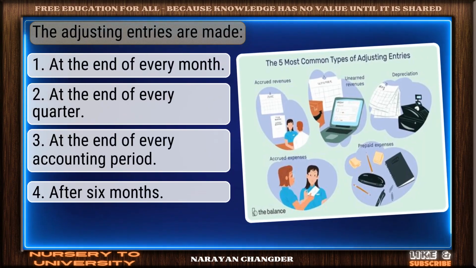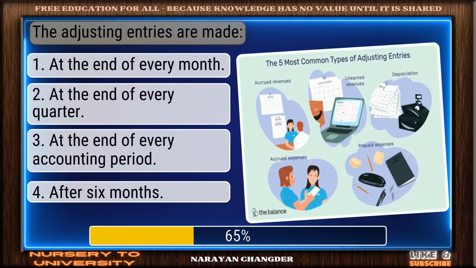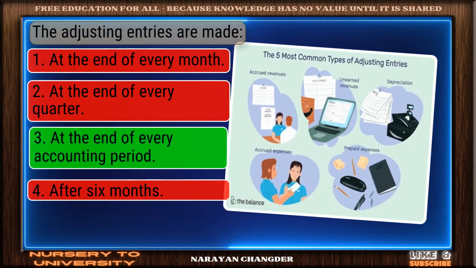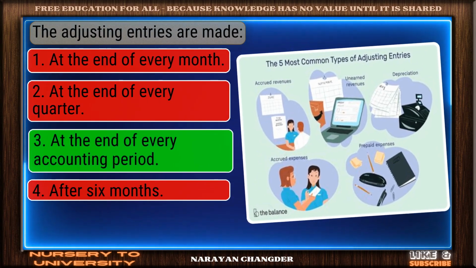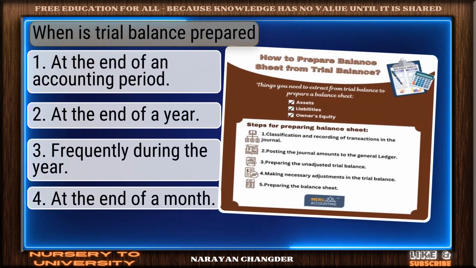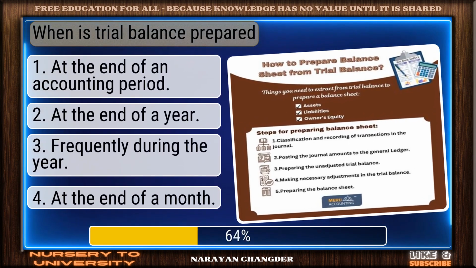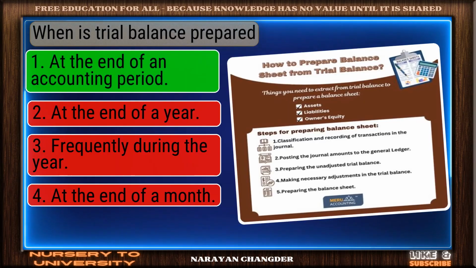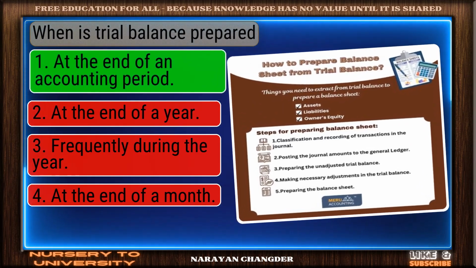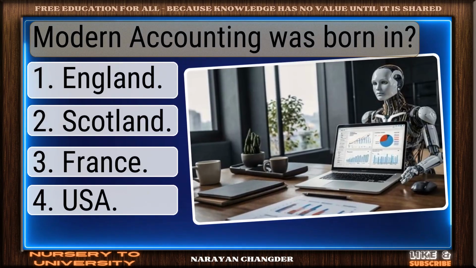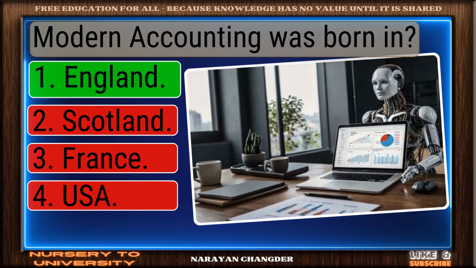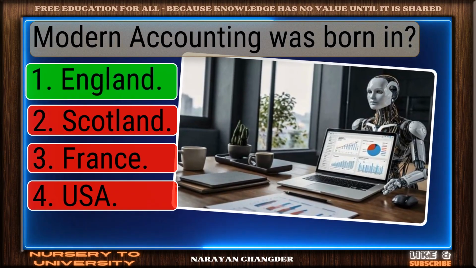The adjusting entries are made. Smart move. At the end of every accounting period is an accurate answer. When is trial balance prepared? Well reasoned. At the end of an accounting period is the correct choice. Modern accounting was born in. Well done. England is the right choice.